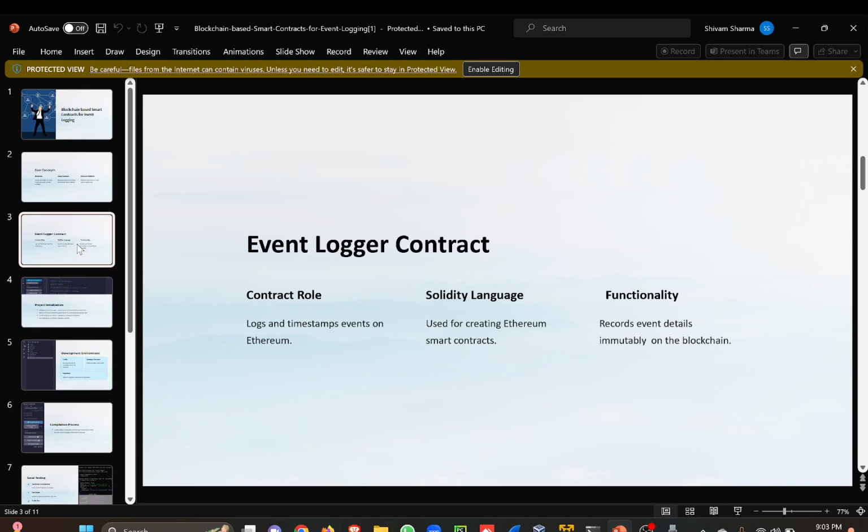Event logger contracts. In the contract, we have defined the role for every log and timestamps. Solidity is the language written for blockchains, and we are using it in the IDE called Remix that I just mentioned. In terms of functionality, it is to get the desired outcomes that we are seeking.